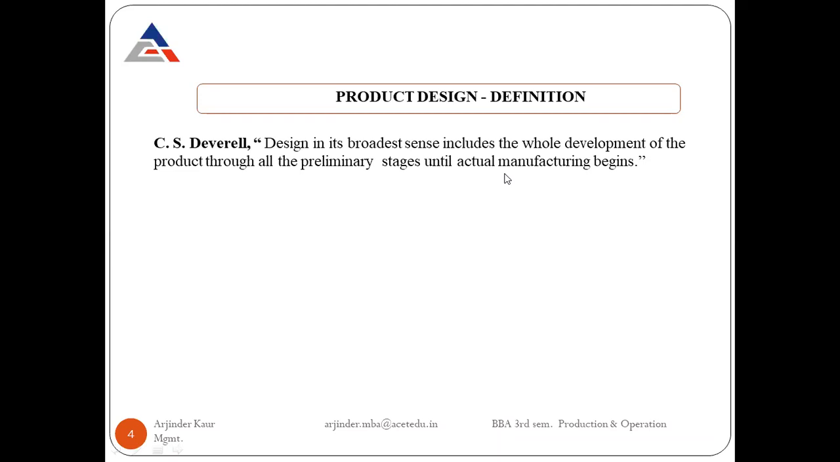So everything right from generating an idea related to the product and finally drawing sketches and drawings showing how our product will look like. And then writing down in detail what will be the features of those products, how to produce it, and finally before beginning with the production process, everything that is there is called the part of product design.